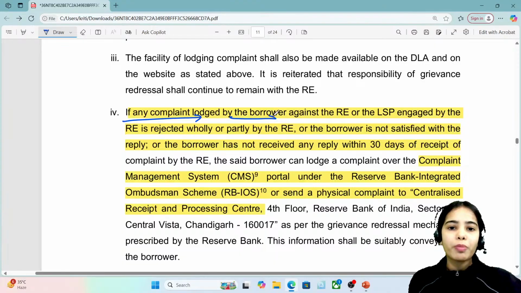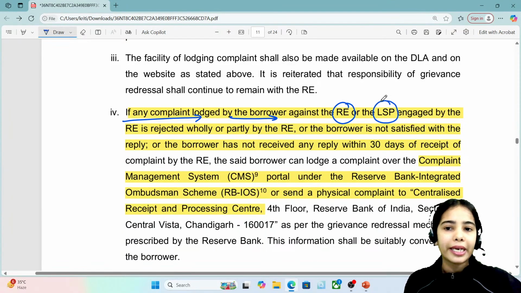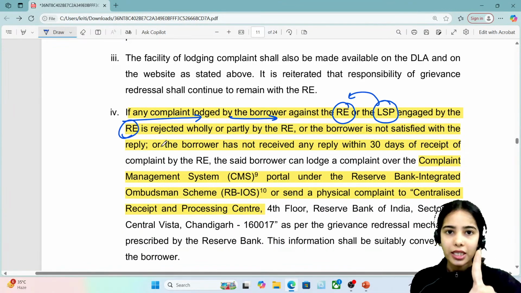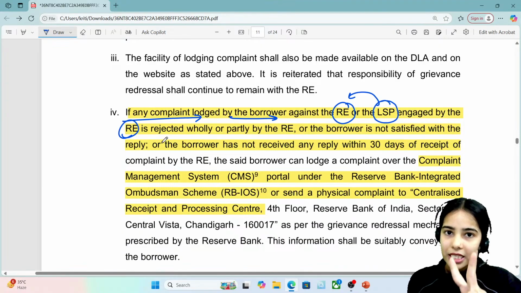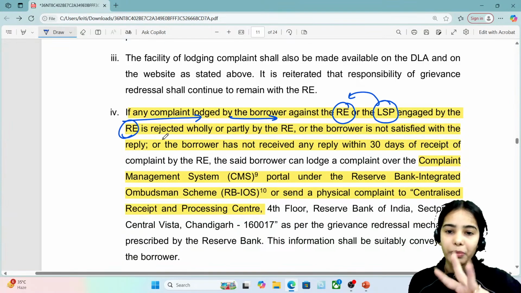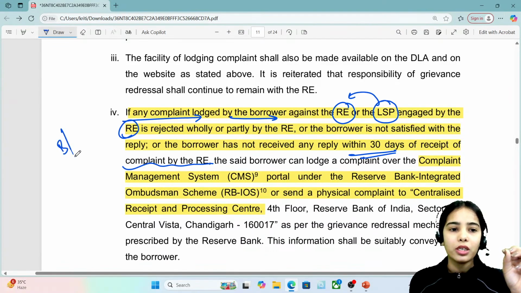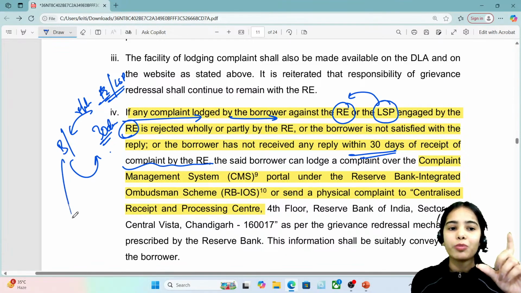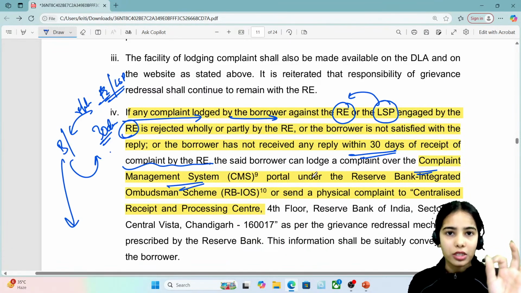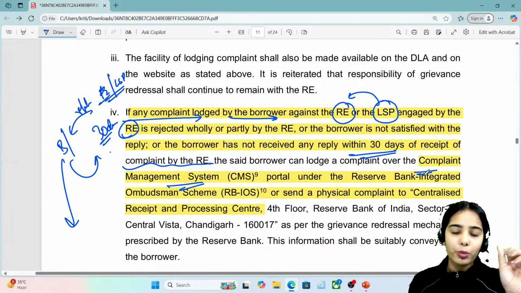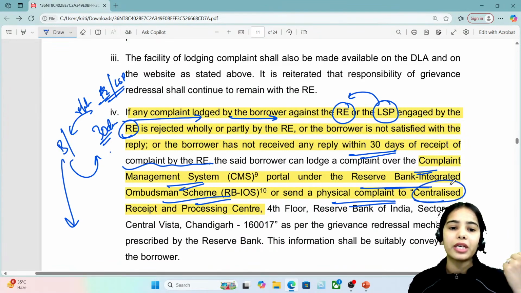If any complaint is lodged by the borrower against the regulated entity or the lending service provider engaged with this regulated entity, and the regulated entity has rejected the complaint wholly or partially, the borrower is not satisfied with the answer, or the borrower has not received a reply within 30 days of the receipt of the complaint, then the borrower can go to the complaint management system of the Reserve Bank of India, or the Reserve Bank Integrated Ombudsman Scheme, or send a physical complaint to the centralized receipt and processing center.